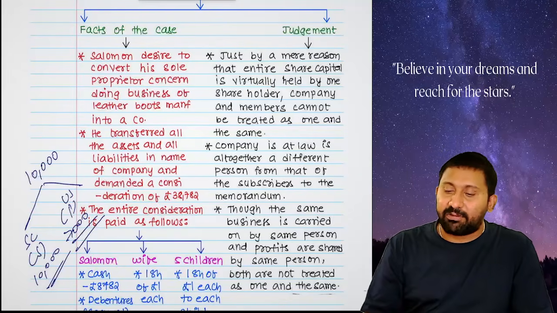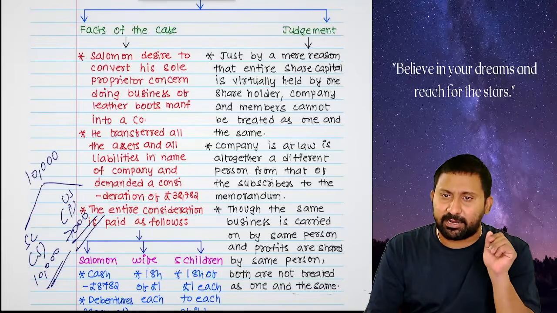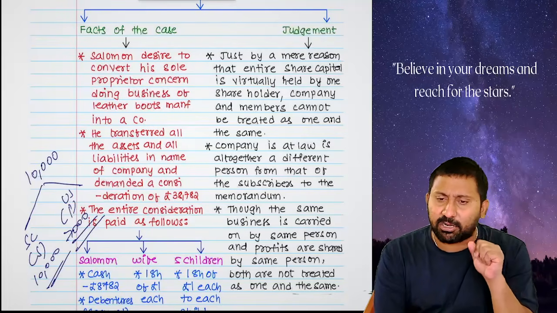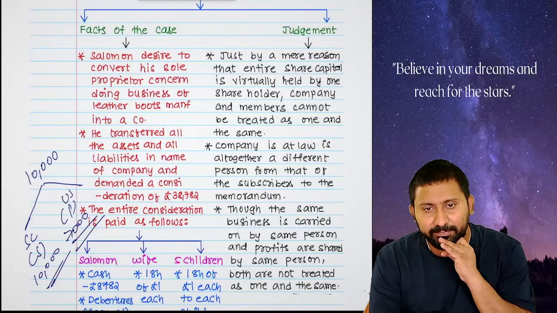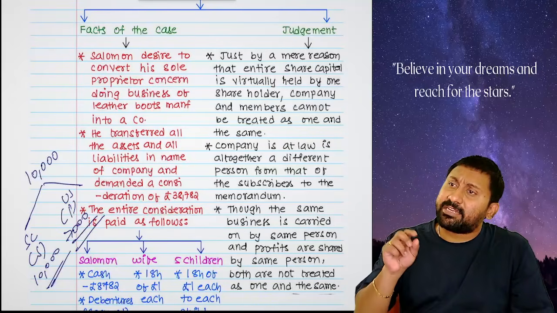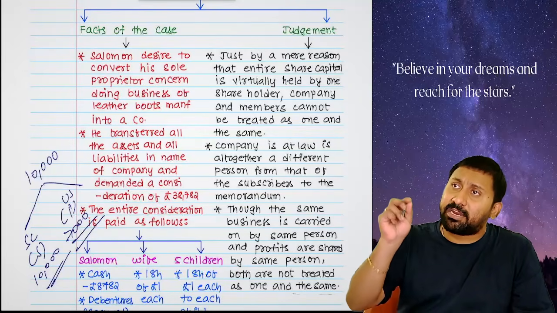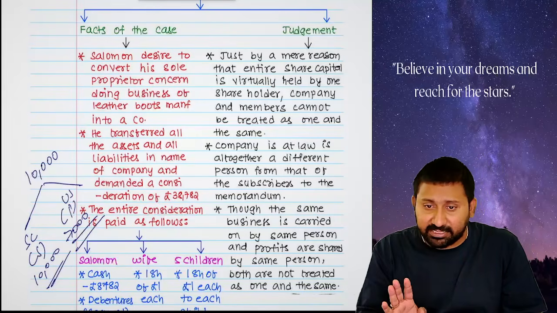First they said only one question. Court asked one question only. Company went into liquidation all of a sudden. That happened because of mistake of Salomon? That happened because of government ban. Government ban. For that, what Salomon can do? Point number one. Number two. Just because the entire share capital is virtually held by one single person, does not mean he and company are one and the same.